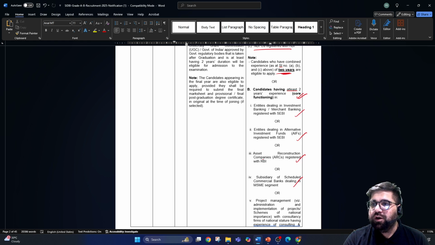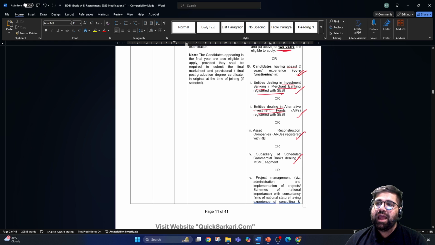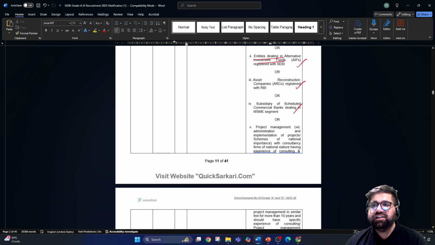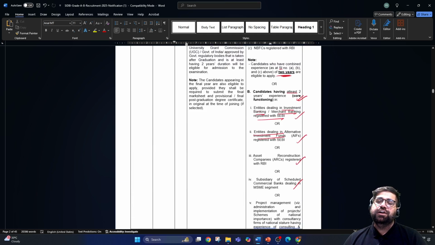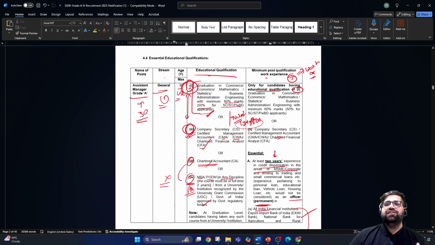For example, if you are working at an officer level dealing with investment banking, merchant banking registered with SEBI, entities dealing with alternative investment funds, asset reconstruction companies, subsidiaries of scheduled commercial banks dealing in MSME segment or project management. So this basically means what? The overall gist is what?